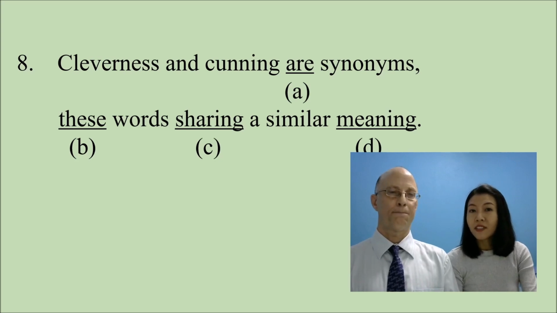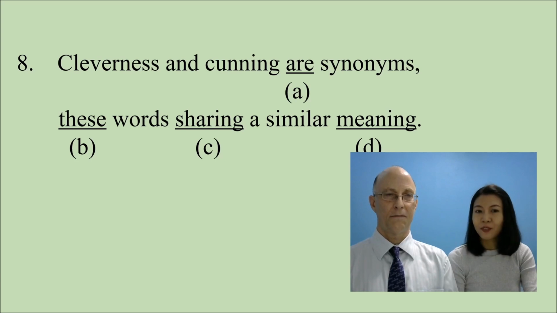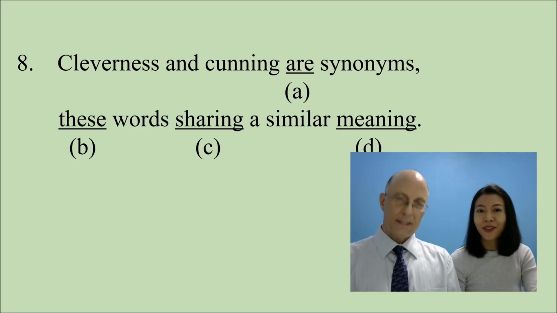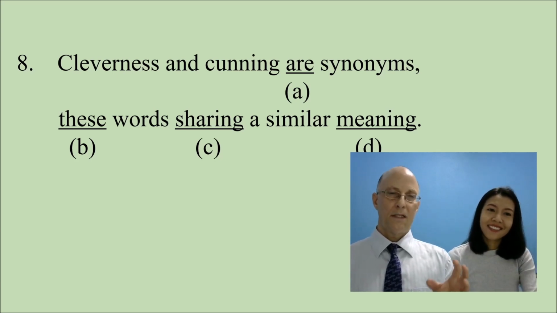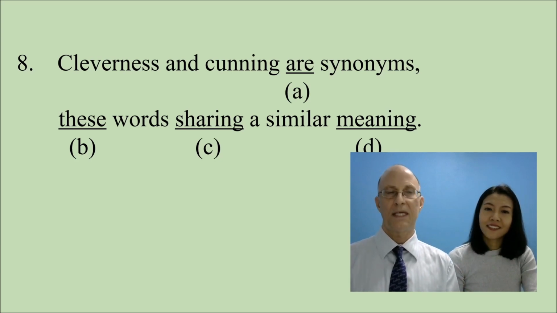D. Because similar is an adjective. Right. Similar is an adjective. Yes, right. And it must be followed by a noun. Right. Meaning is a noun, so that's correct too. Yes, it is. Meaning is a noun. And so we have similar meaning. That works together. We're left with B and C.